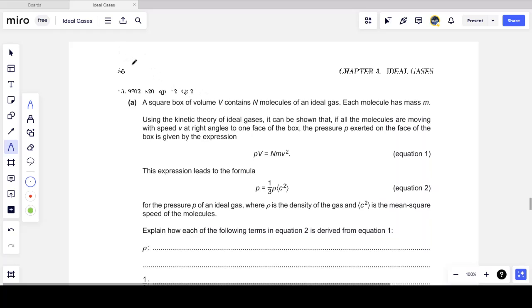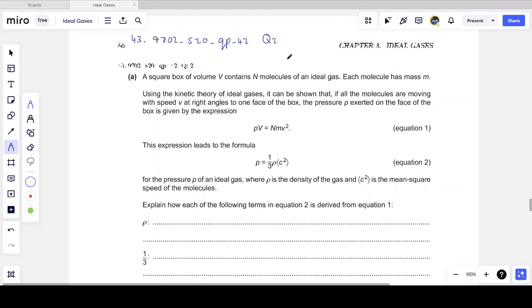Now the next question is question 43, and this is from summer 2020. It's question paper 4, variant 2, and question number 2 from that paper. We're told that a square box of volume V contains N molecules of an ideal gas. Each molecule has a mass m. Using the kinetic theory of ideal gases, it can be shown that if all the molecules are moving with speed v at right angles to one face of the box, the pressure P exerted on the face of the box